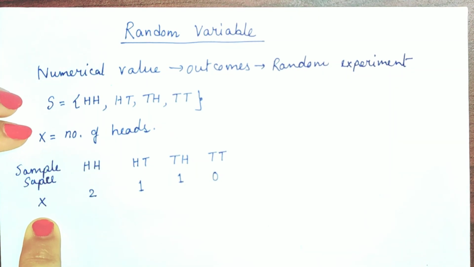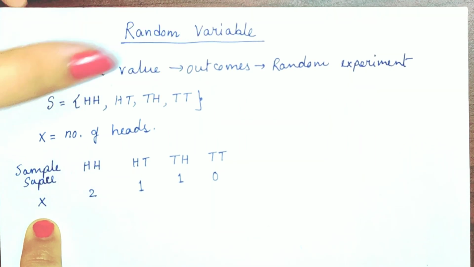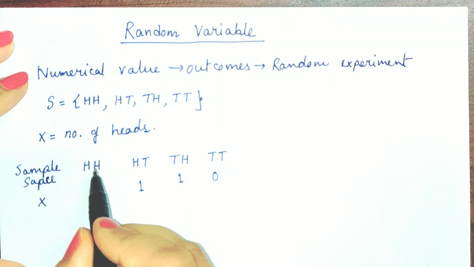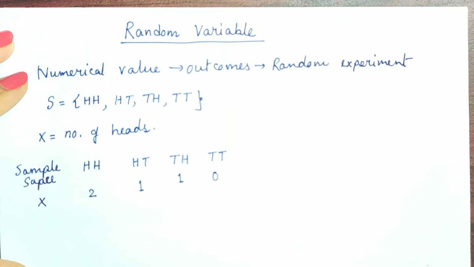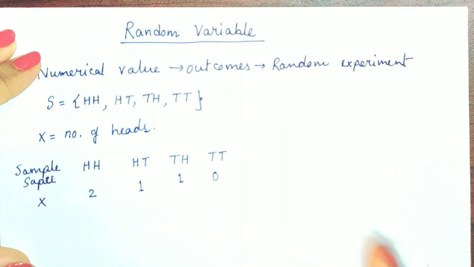So, first of all, we assume that X is the number of heads of the random experiment. Then, for this outcome, we got that here HH, 2 heads are there, so X value is equal to 2. Here HT, only 1 head present, therefore value is equal to 1. TH, 1 head, is equal to 1. TT is equal to 0, because here no head is present.